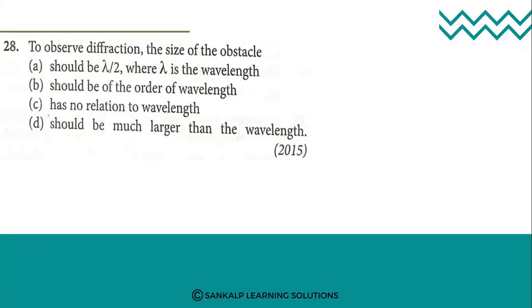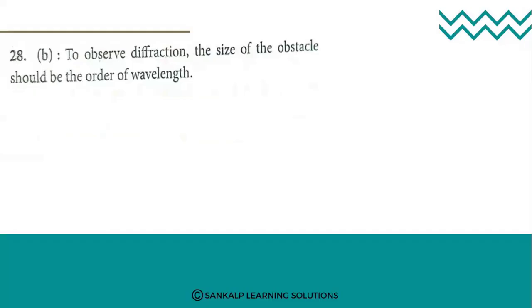To observe the diffraction, the size of the obstacle should be, where lambda is the wavelength: of the order of wavelength, has no relation to wavelength, or much larger than the wavelength. So to observe the diffraction pattern, the size of the obstacle should be of the order of the wavelength. The obstacle should have the same order as the incident light's wavelength.